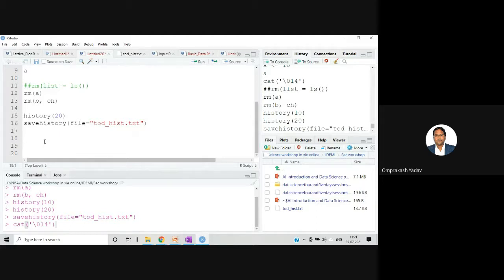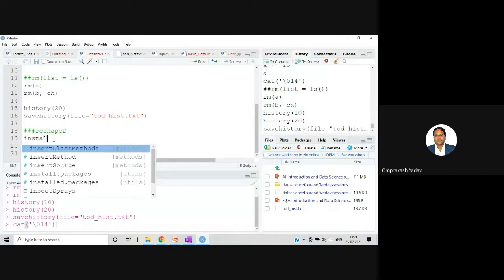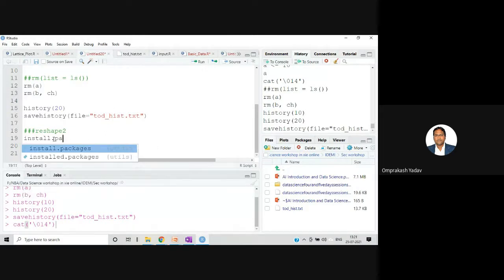Then yesterday I told you one important command, that is if you require to install any particular package, how you will do. So again I revise that so that you will remember. Yesterday I told you to install this particular package, reshape2. So again I'll revise this. If you want to install any particular package, you will say install dot package. So if you see here, two will appear.